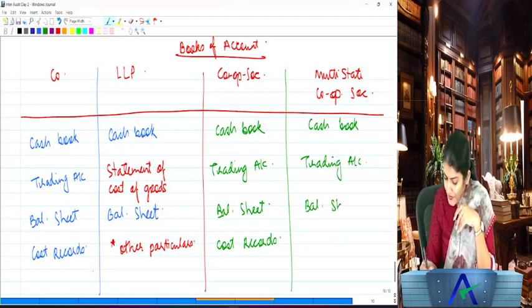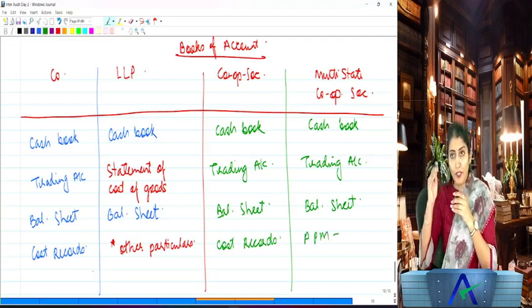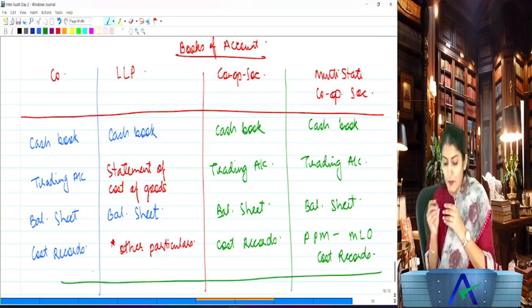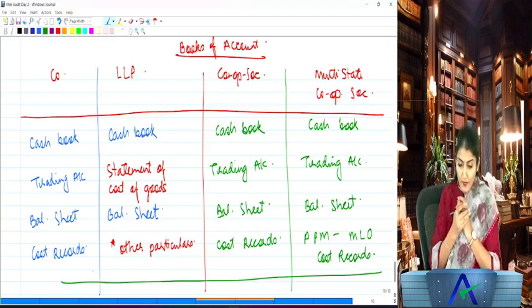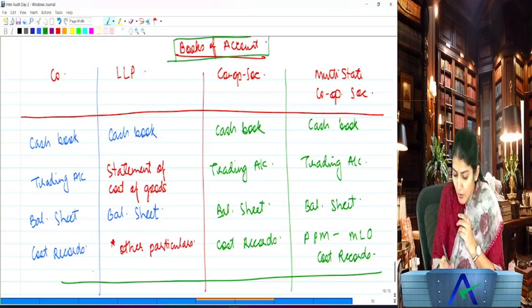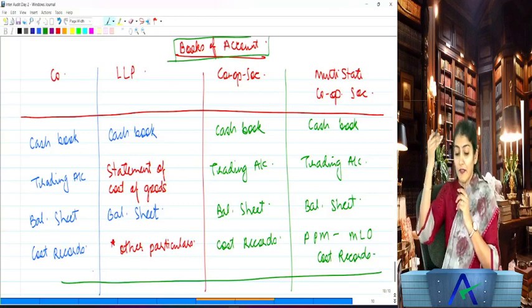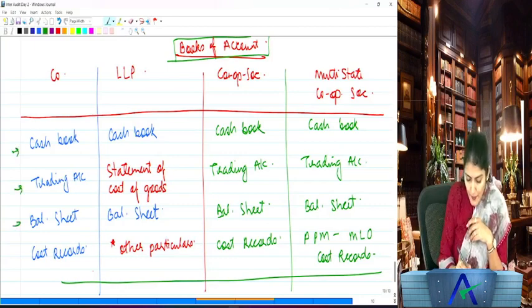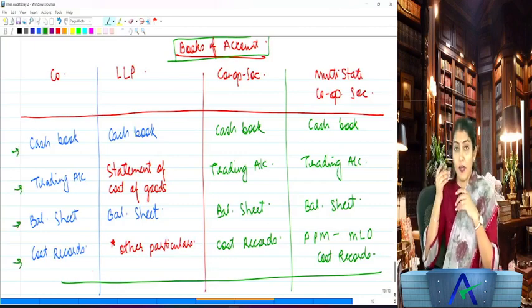And if it is engaged in PPM, you remember PPM, production, processing and manufacturing, then the particulars of the MLO, material, labor and the other items of cost. So that is nothing but your cost records, right? So what are these? These are the books of account which are required to be maintained.